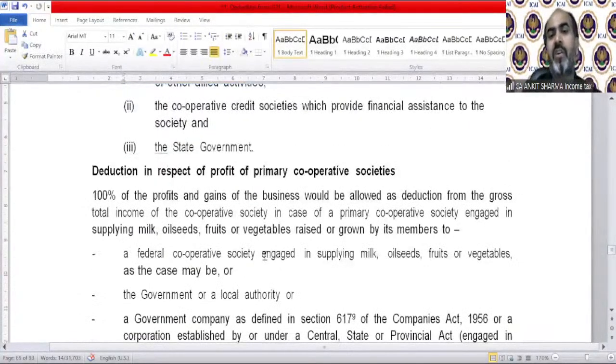Deduction in respect of profit of primary cooperative society. 100% of the profit and gains of the business would be allowed as deduction from the gross total income of the cooperative society in case of a primary cooperative society engaged in supplying milk, oilseeds, fruits, or vegetables.